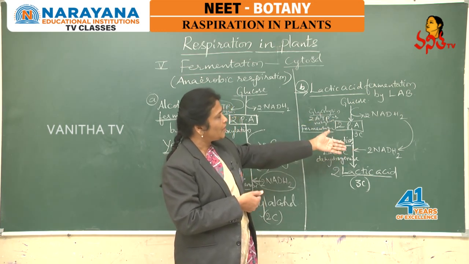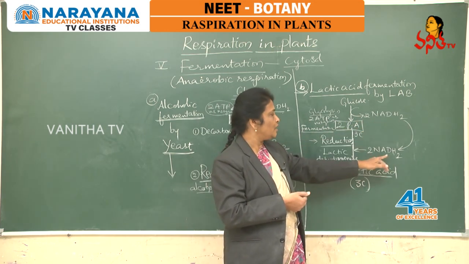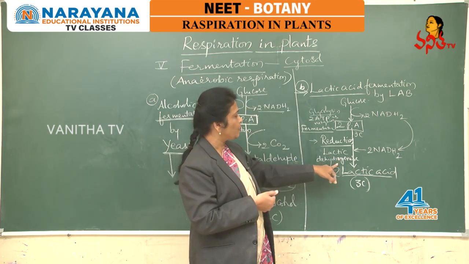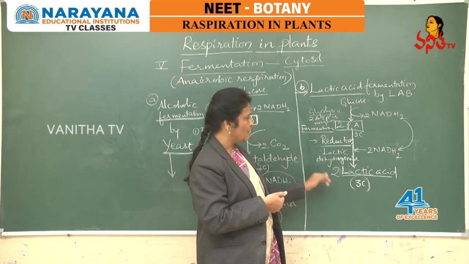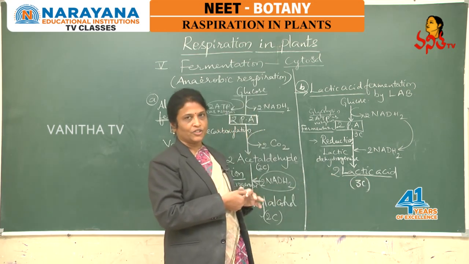The source for that NADH is again the same, glycolytic NADH, and it is only utilized during the reduction process. Here the enzyme that catalyzes the process is lactic dehydrogenase, finally giving 2 molecules of lactic acid and no decarboxylation.